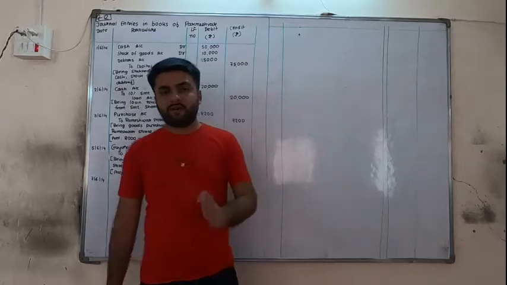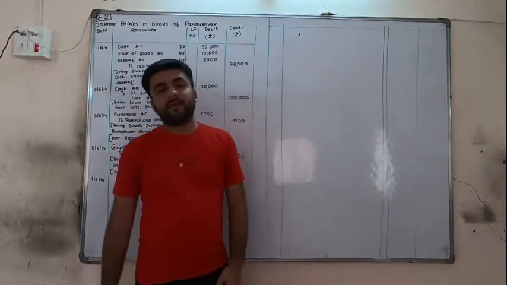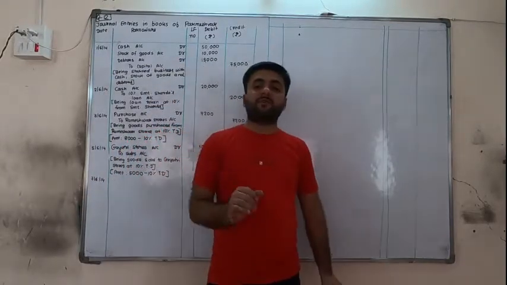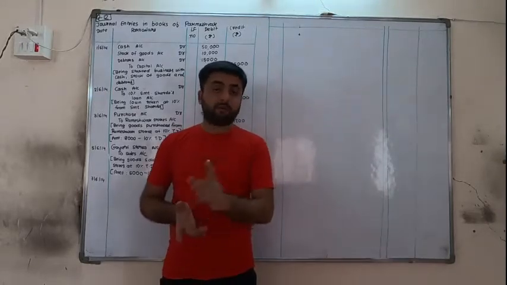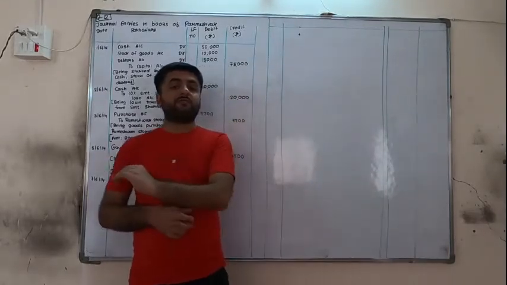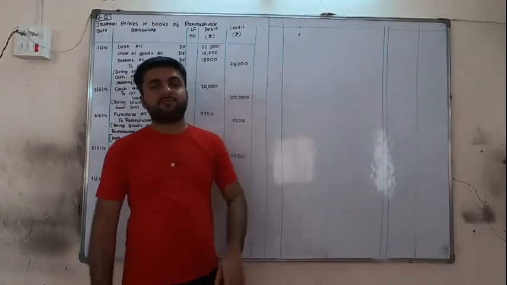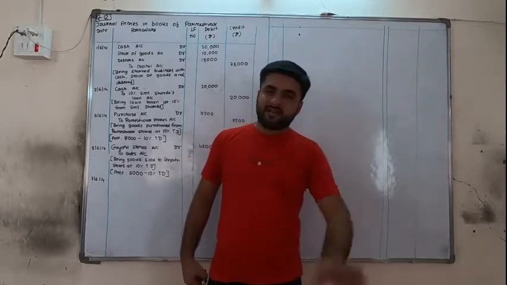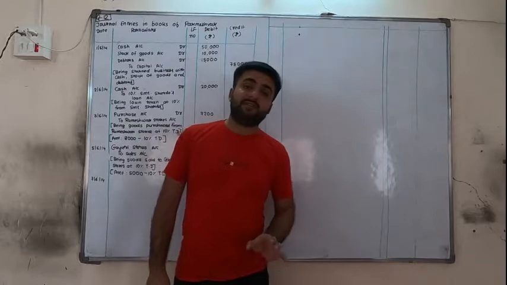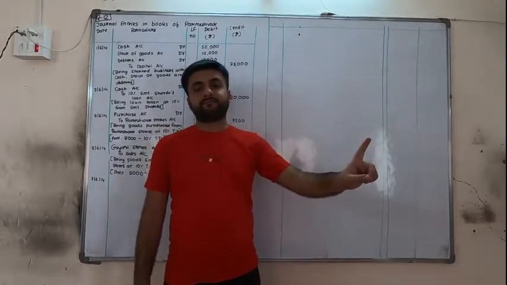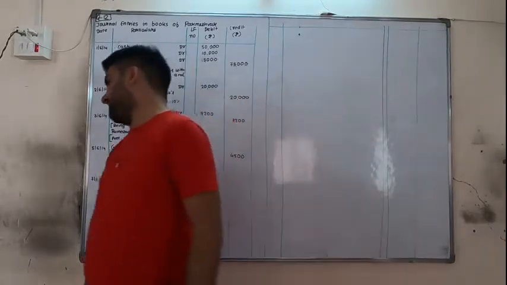Again, try to understand what I am telling you. We are purchasing goods, so purchase account debit. We are paying half the amount through check, so bank account is credited. Now for that half amount, we will get discount also because we have paid the amount and we will receive some discount. So discount account is also credited, and the cash discount is directly subtracted from the whole amount. After that, for the remaining half amount we are not paying, so that is on credit. So we will write the name of Radhakishan. Okay.